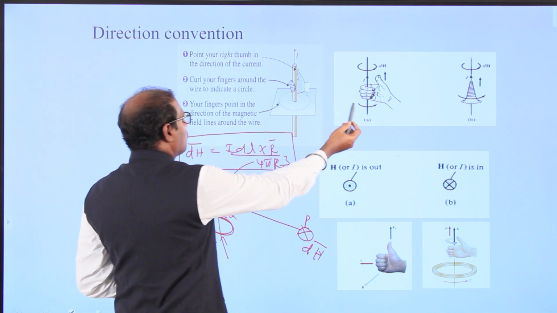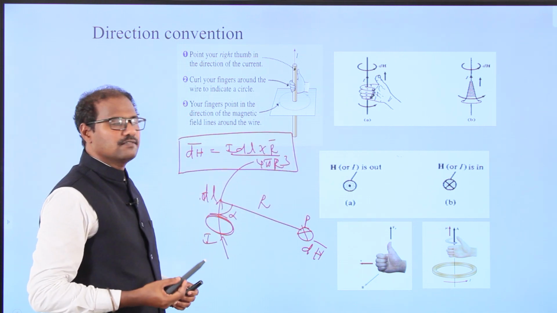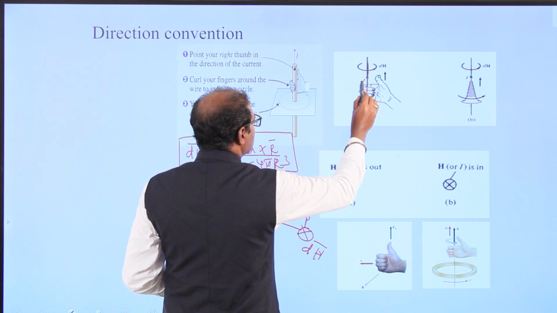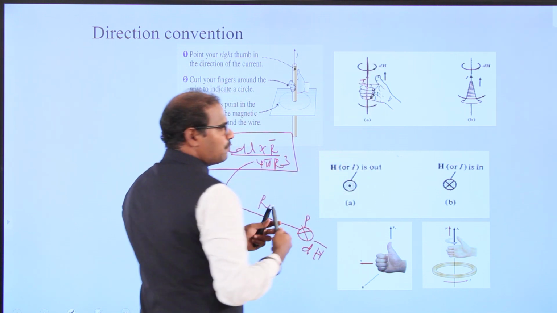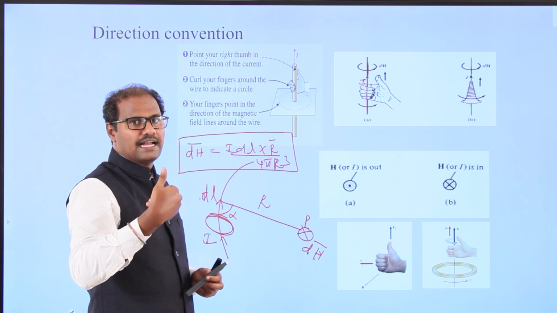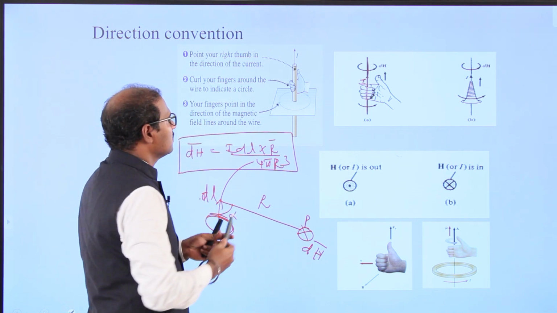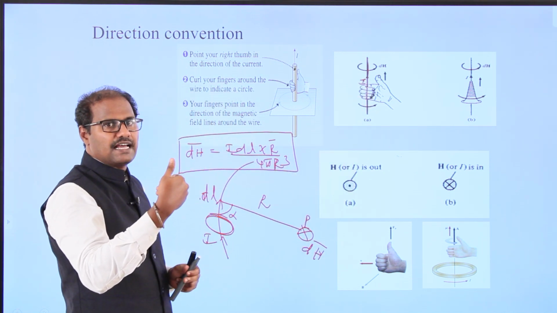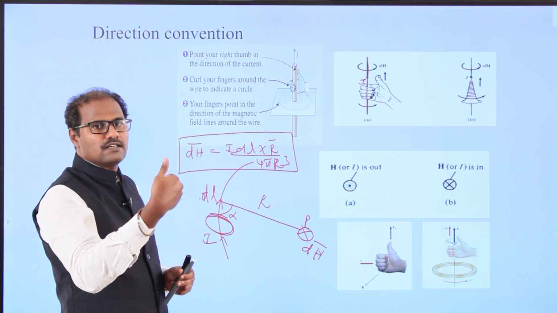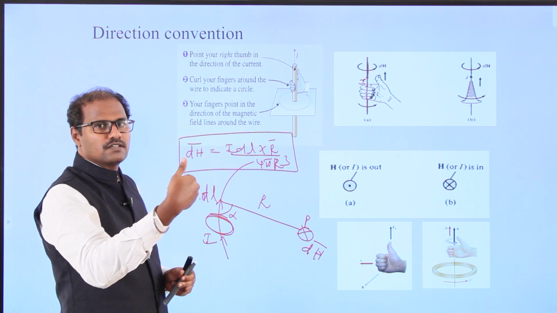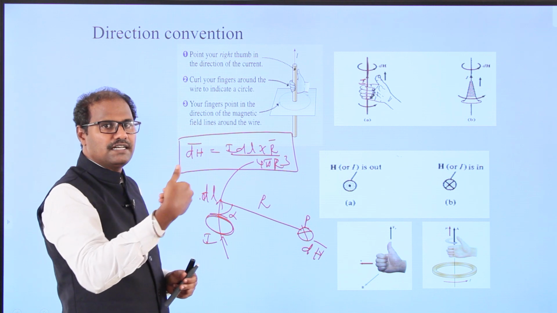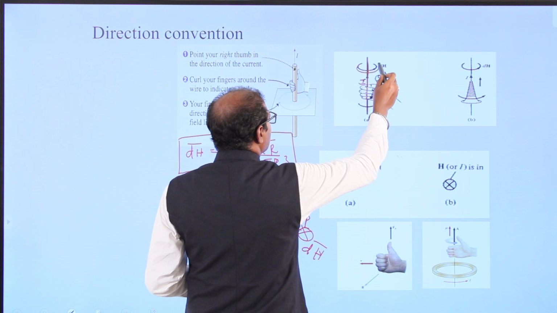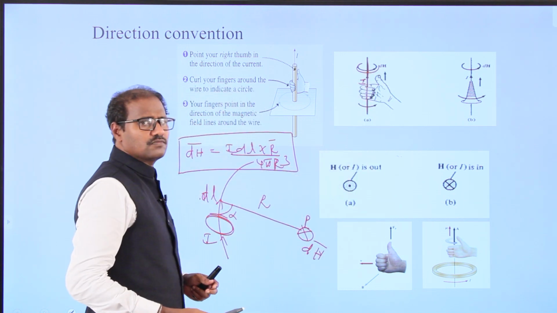What does the right hand thumb rule say? You can look over there. This is one conductor, a line conductor. Current is moving this side. We can keep our hand so that the thumb direction is the direction the current is moving, and the fingers rotate. This is the direction of the magnetic field intensity. The rotation direction indicates the magnetic field intensity dH. So dH is moving this side, and the current is moving this side.